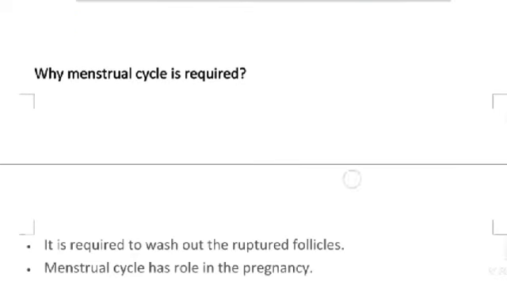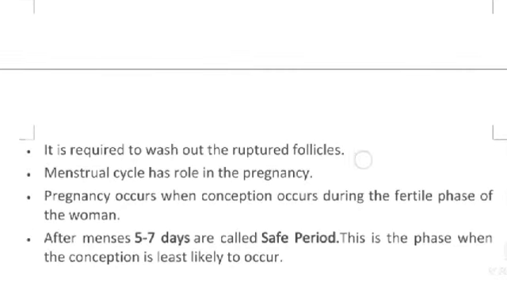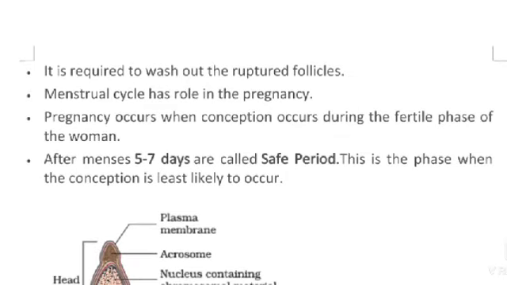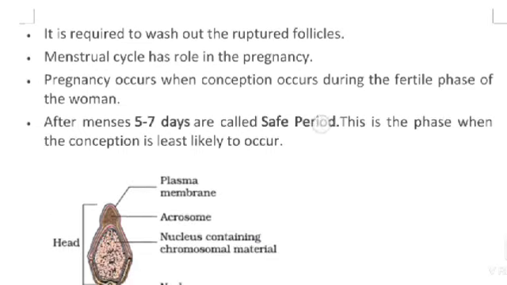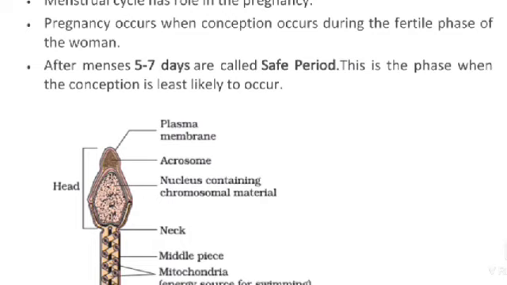Why is the menstrual cycle required? It is required to wash out the ruptured follicles. The menstrual cycle has a role in pregnancy. Pregnancy occurs when conception occurs during the fertile phase of the woman. After menses, 5 to 7 days are called the safe period. This is the phase when conception is least likely to occur.